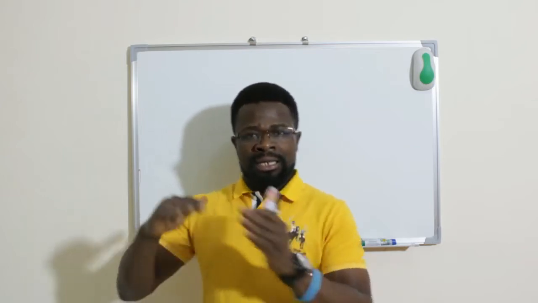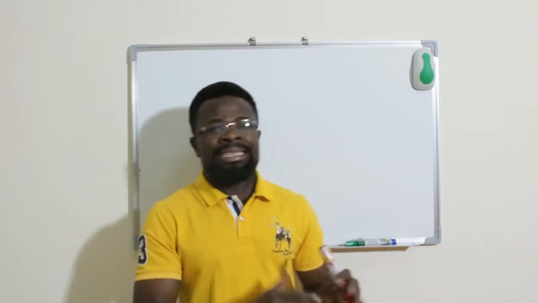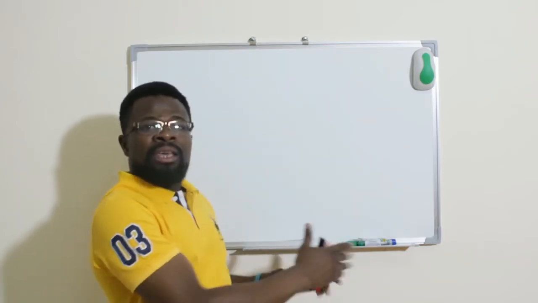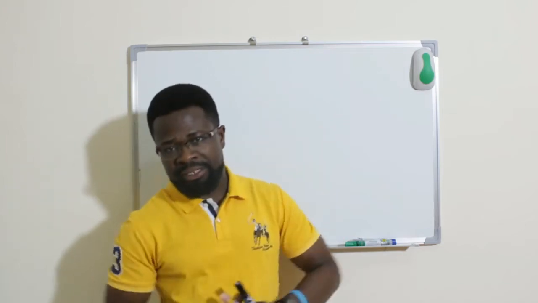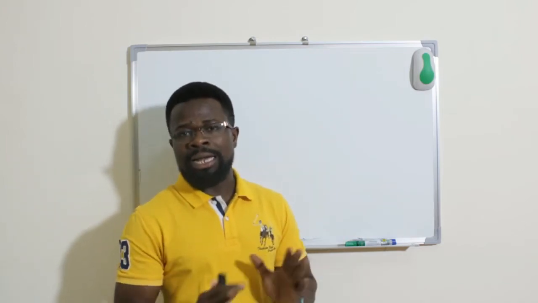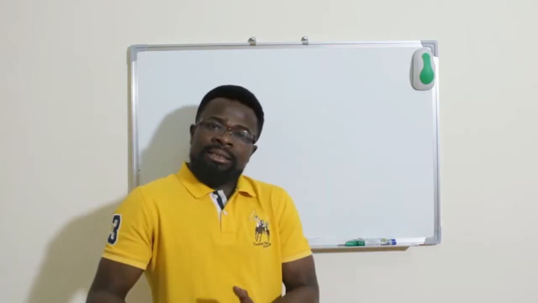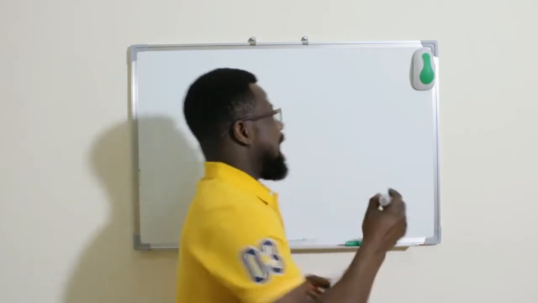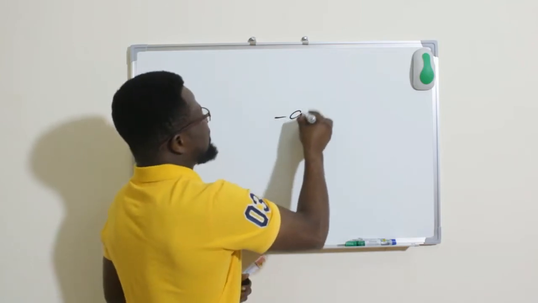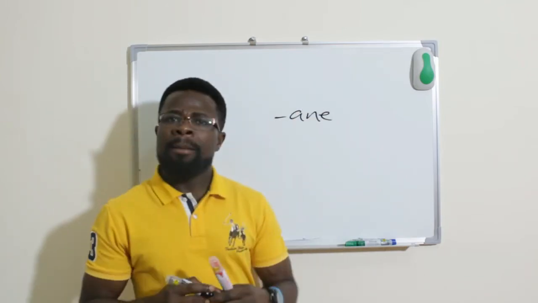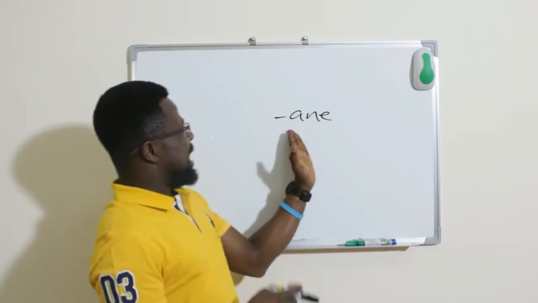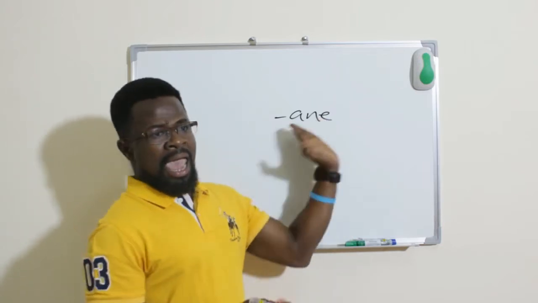What it ends with is referred to as the suffix, and what it begins with is referred to as the prefix. Let's look at the suffix for alkanes. The suffix for alkanes is ANE, so all alkanes must end with ANE.